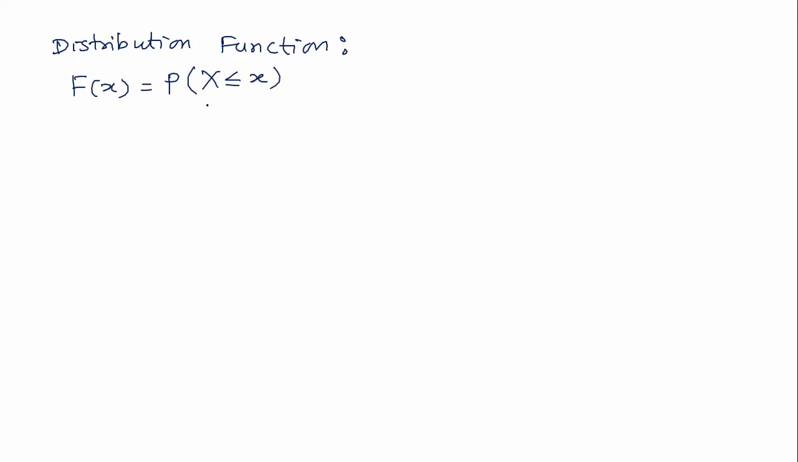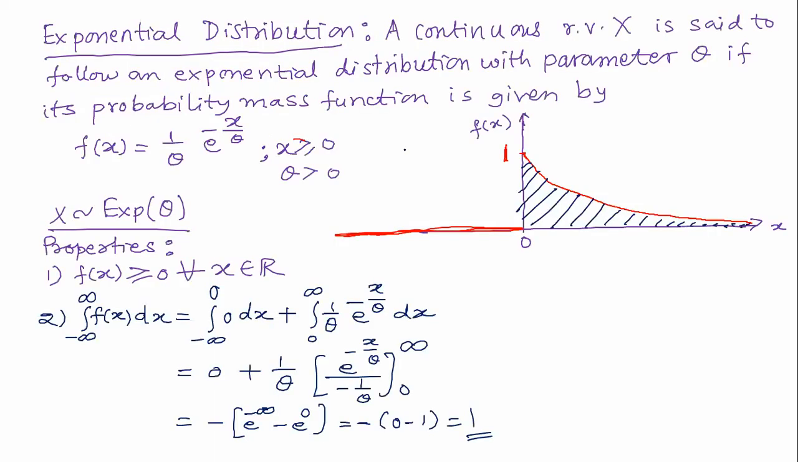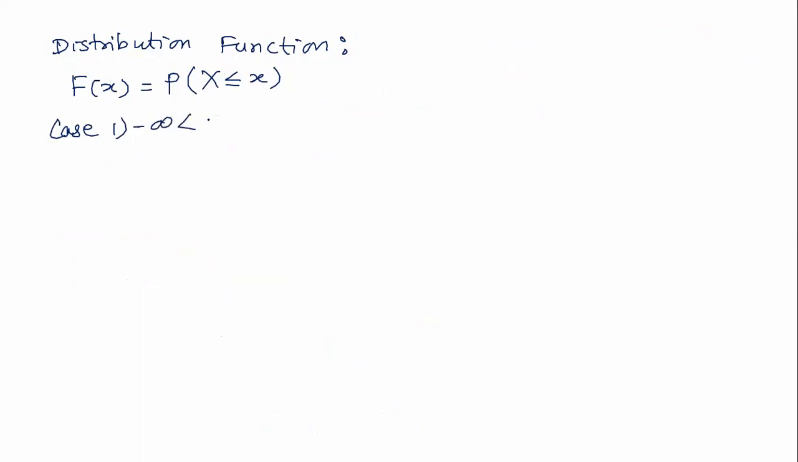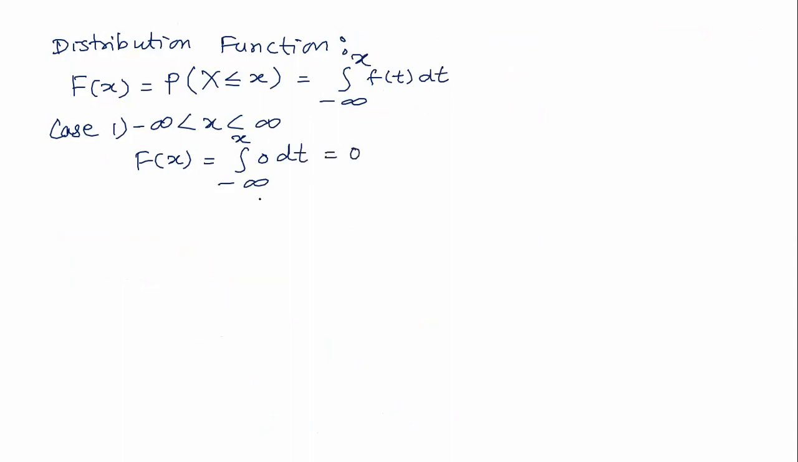Okay. So here, as you see, we have to make different cases. Case 1, you can understand, you can see the graph or the definition of small f of x. So the first case will be x is anything between minus infinity and 0. So minus infinity less than x less than 0. Capital F of x is integration from minus infinity to x of small f of t into dt. So in this range, 0 into dt, and that will be equal to 0.